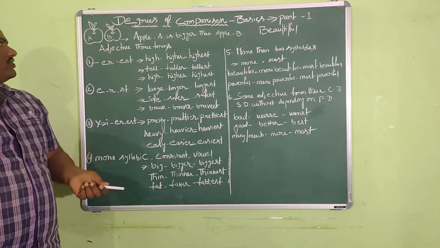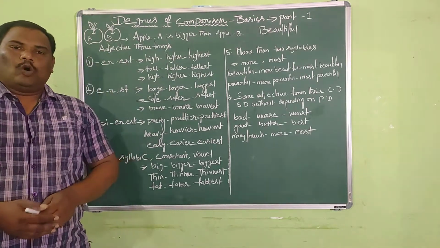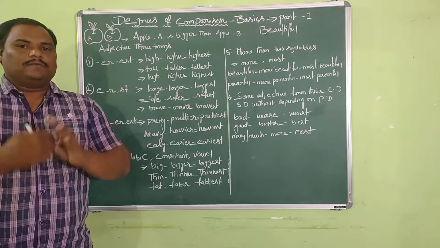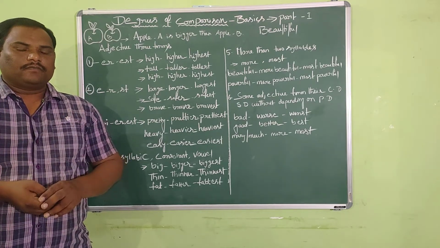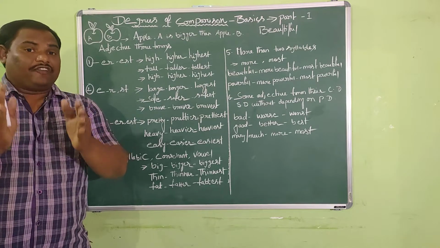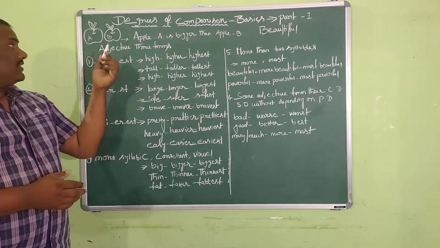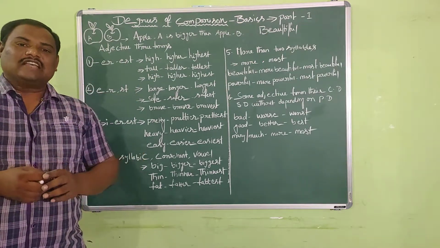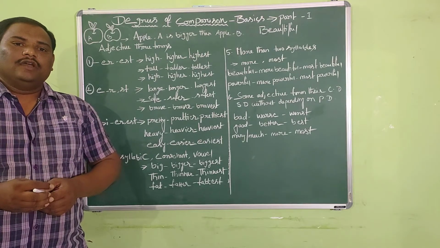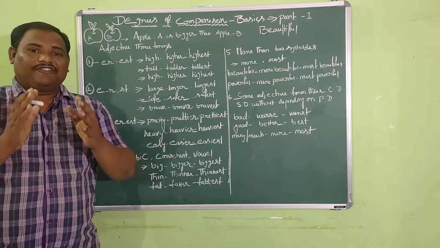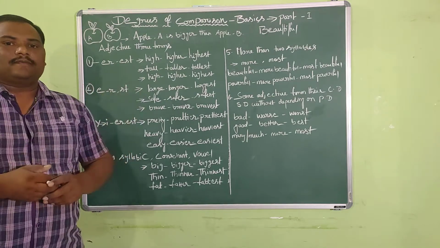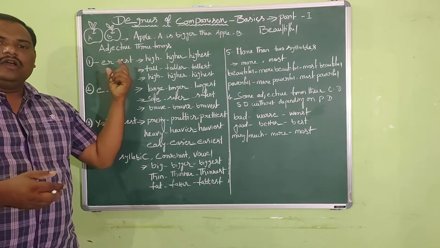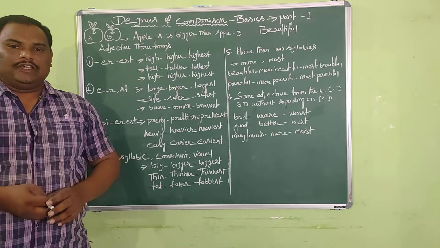Here you can see the two pictures, apple A and apple B. Both apples have got the same quality of being big. But if you keenly observe them, you can find a kind of difference in their quality of being big. So I can say apple A is bigger than apple B. When you listen to this sentence, apple A is bigger than apple B, we can clearly observe the difference in the quality of these two apples. I have increased the quality of apple A over the quality of apple B.